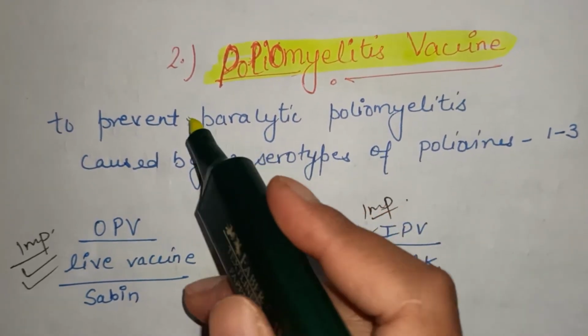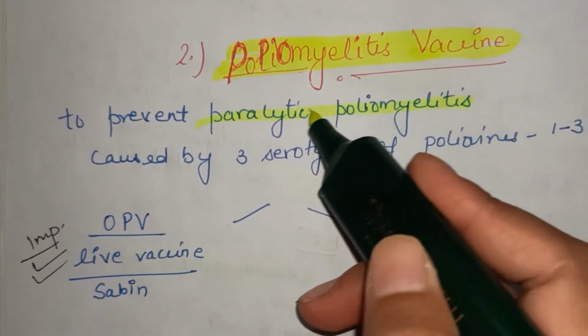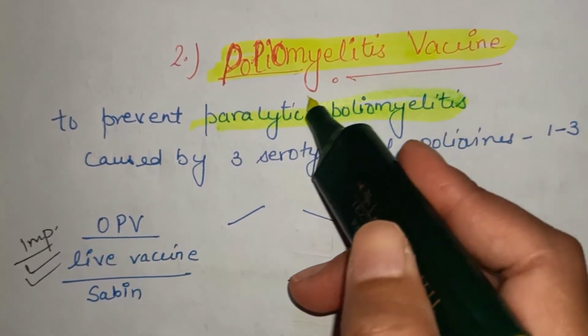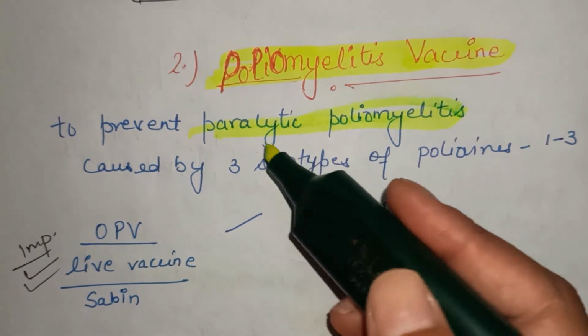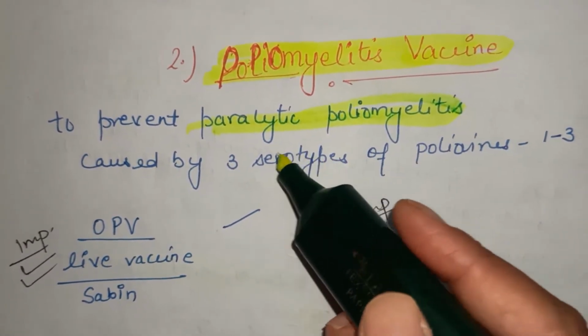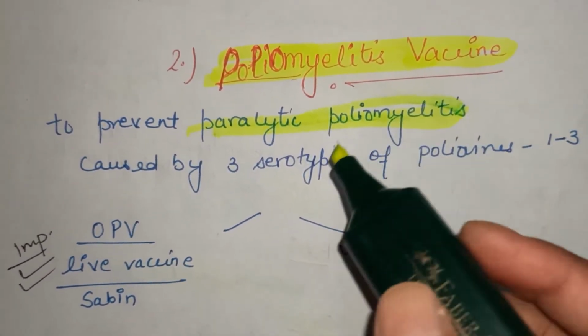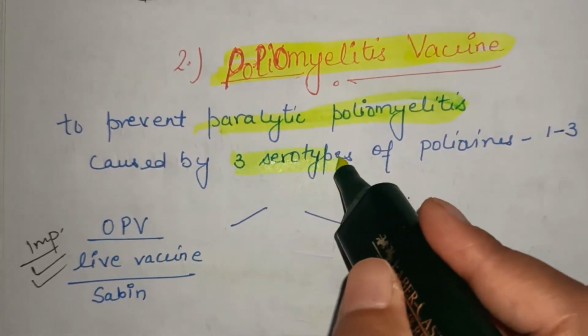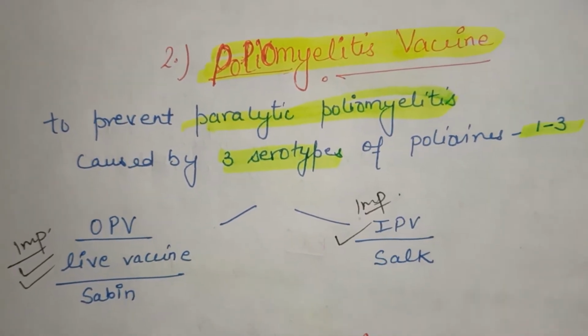Poliomyelitis vaccine helps to prevent paralytic poliomyelitis. Because of polio, the person was having paralysis. To prevent paralytic poliomyelitis, the polio vaccine was derived. There are 3 serotypes of poliovirus: poliovirus 1, 2 and 3.